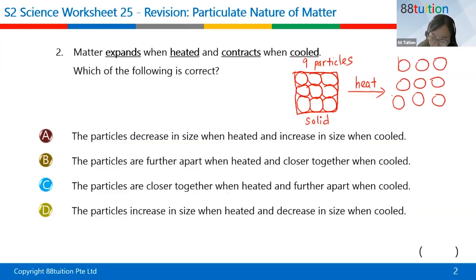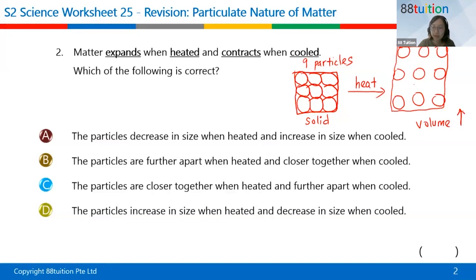Or maybe I make it more exaggerated. So the amount of space taken up is more, from a small box becoming a big box. So the volume goes up, but the size of the atom remains the same. The size of the atom is the same.